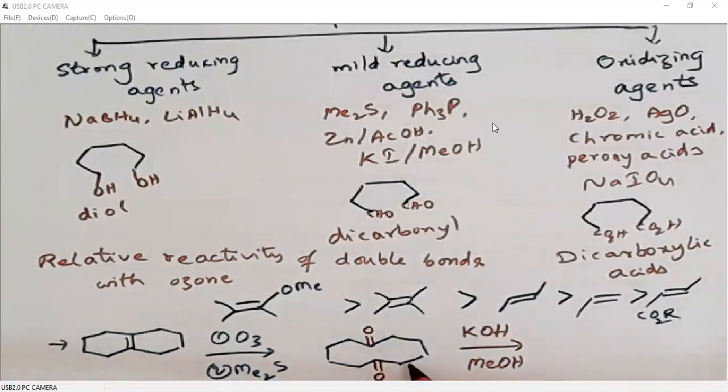When we look at the ring size, 1, 2, 3, 4, 5 membered ring. On the other side, 1, 2, 3, 4, 5, 6, 7 membered ring. So it is a product of 5 and 7 membered rings fused together. This anion is condensed with this carbonyl, so it generates a double bond. So this is the product.